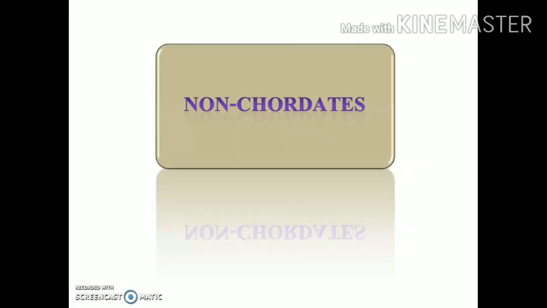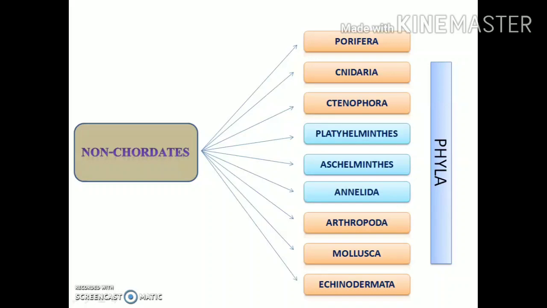In the last lecture, we had already discussed the first three phyla under the group non-chordates. So in today's lecture, we are going to study three more phyla. The first one is Platyhelminths. The second one is Aschelminthes, and the third one is Annelida. So these are the three phyla which we are going to study in today's lecture.